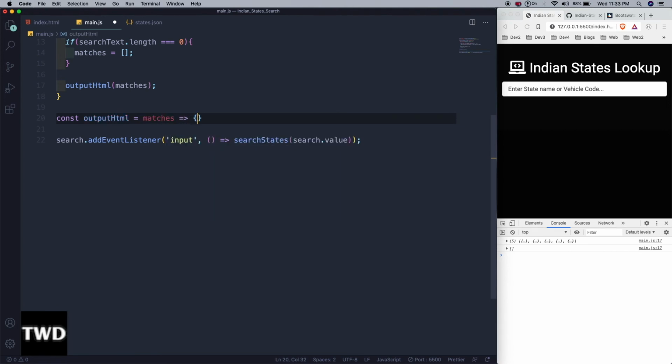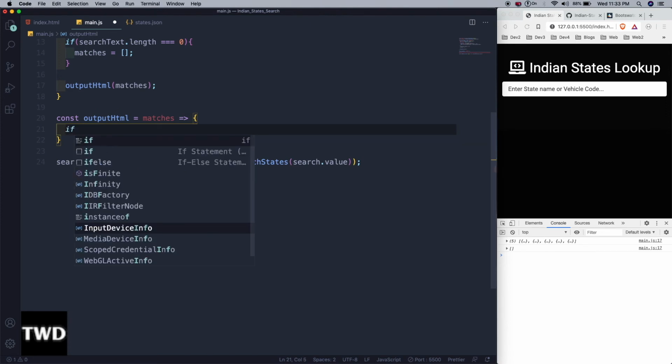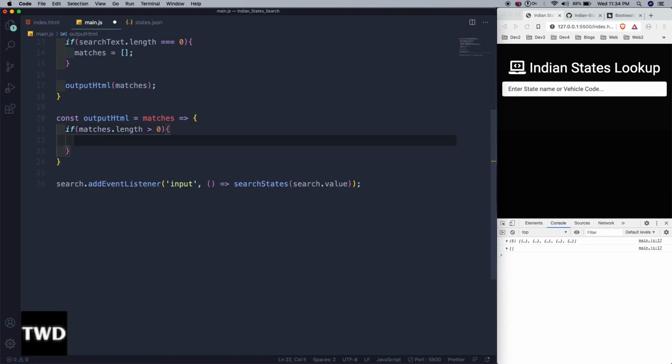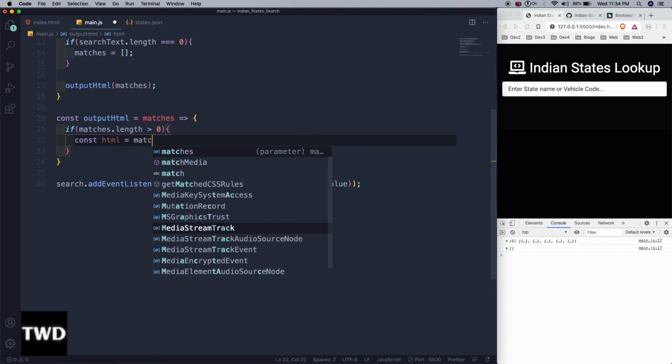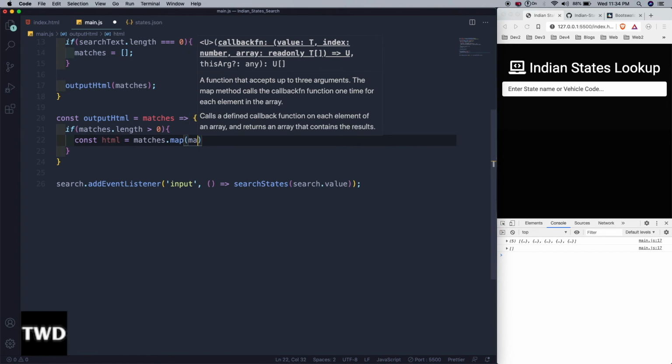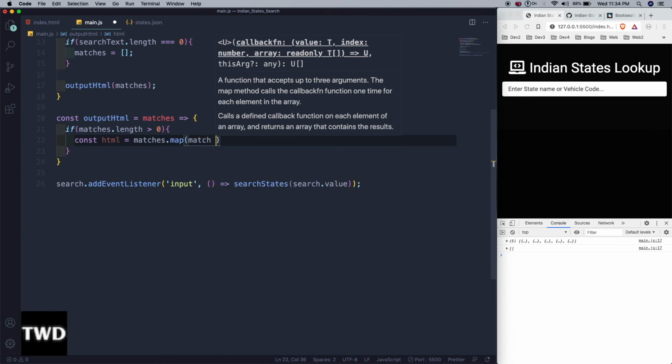If matches.length is greater than 0, we have to consider this case also, then const html equal to matches.map, looping through it with match; we can give any name here.